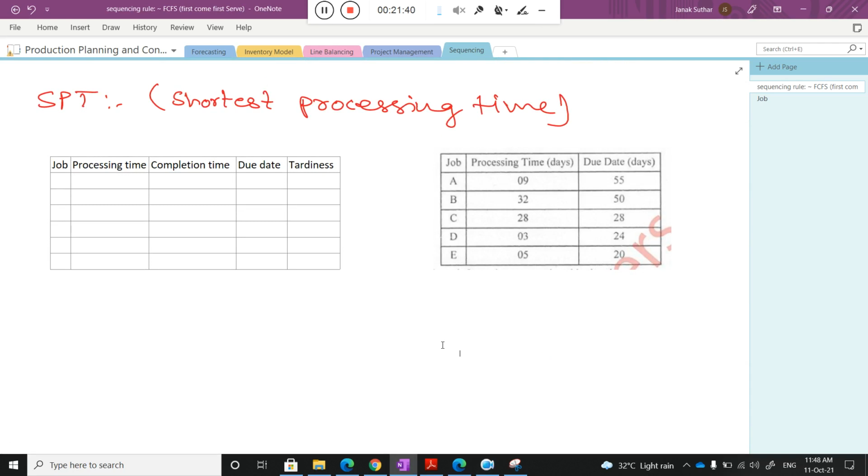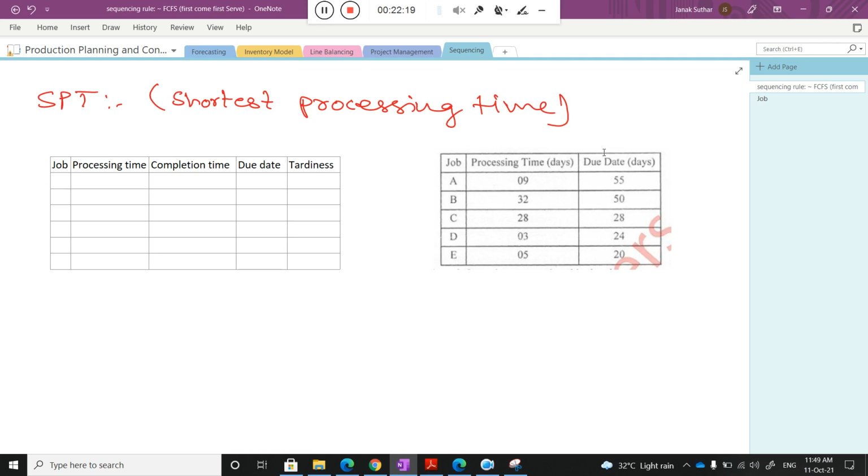The jobs available are A, B, C, D, E, each with its processing time given. First do the job whose processing time is very less, then gradually select the jobs with more processing time. So in increasing order, first select the minimum processing time, then increase.